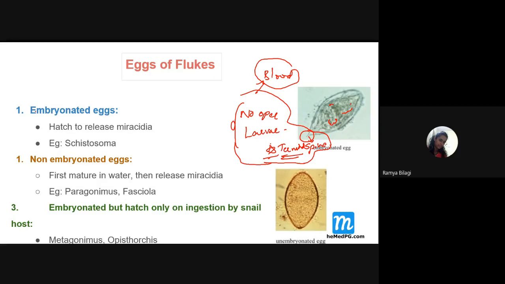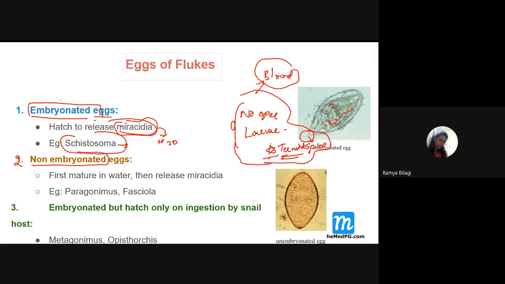Now, most of these flukes have got eggs that may be embryonated eggs. That means a baby or the differentiation has taken place. A larva has already formed within it. So the Miracidium is present inside. Now what will happen? This fellow will hatch in where? Water. So the best example is which one? Schistosoma. All the eggs of the Schistosoma or the blood flukes are embryonated eggs.